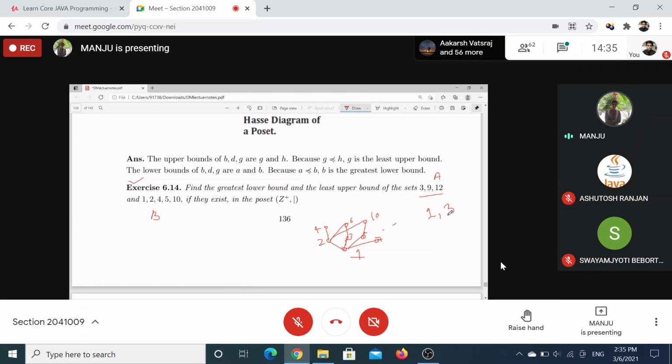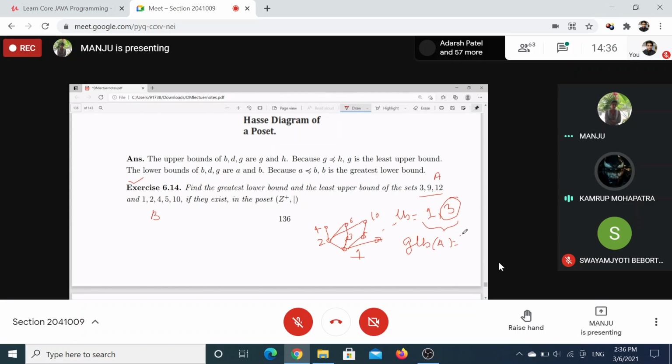Anything else? No. So the lower bounds are 1 and 3, and the greatest lower bound is 3.